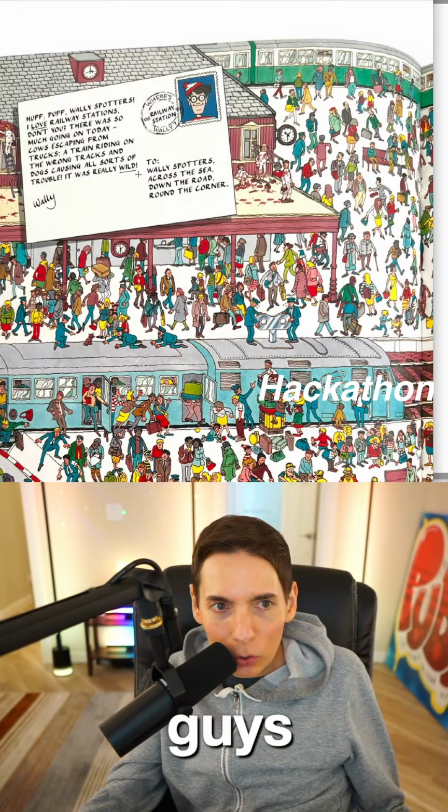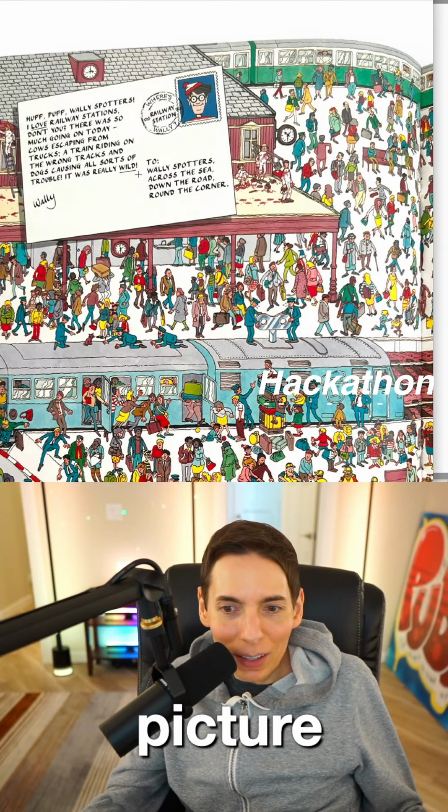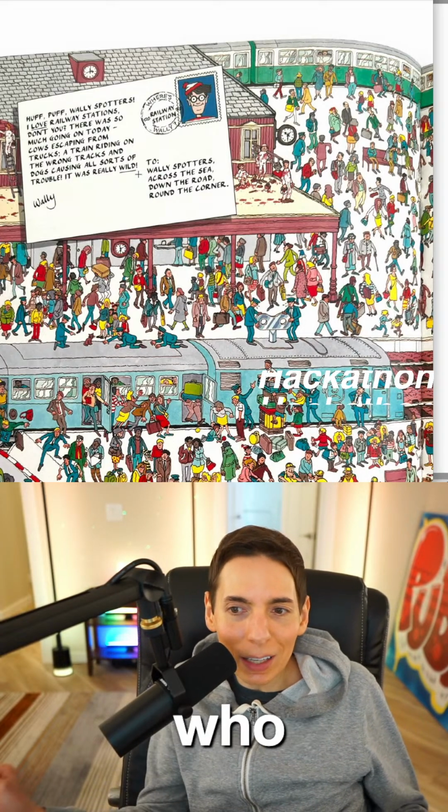Can you guys find Waldo? Do you see Waldo anywhere in this picture? You might not see Waldo in this picture. You see people who look kind of like Waldo.